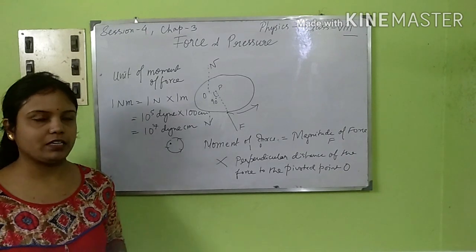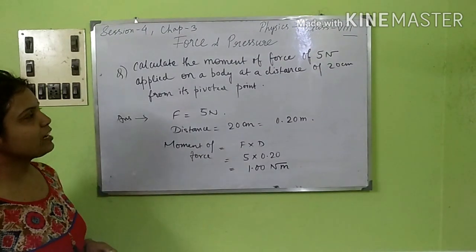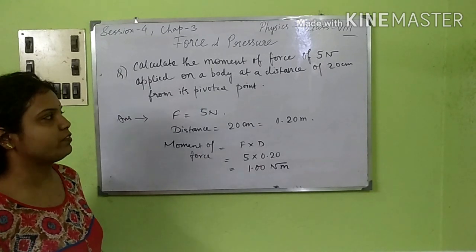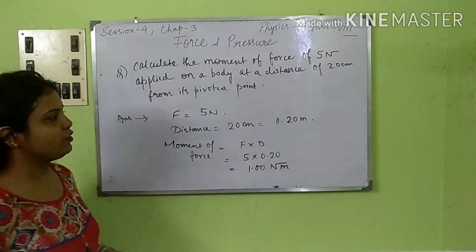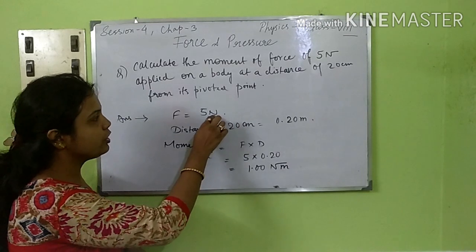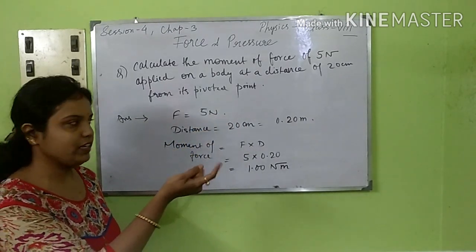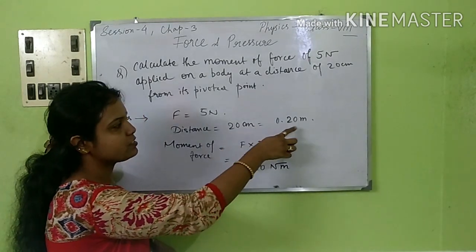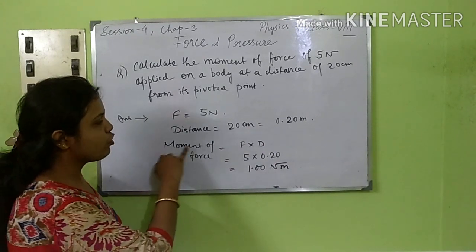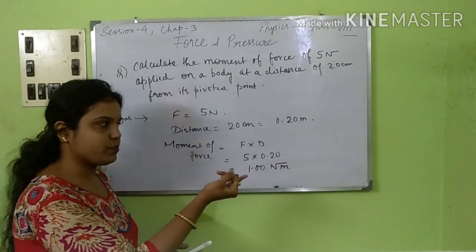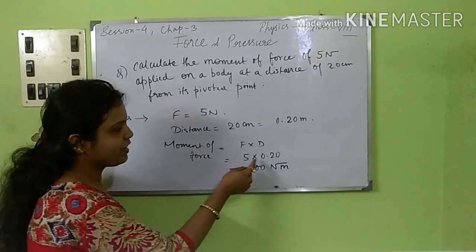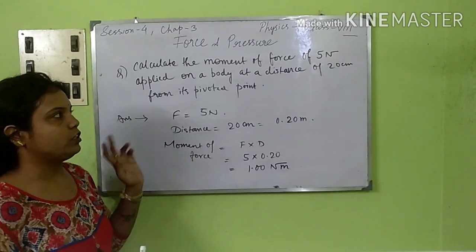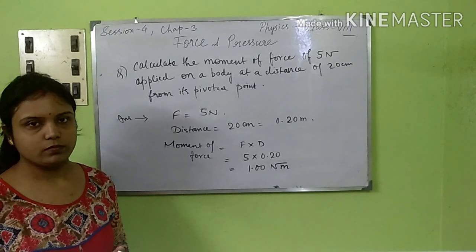Next, coming to one sum so that it gets clear to you. Now see this question, calculate the moment of force of 5 Newton applied on a body at a distance of 20 centimeter from its pivoted point. So the force is given as 5 Newton and the distance given is 20 centimeter. As Newton is given, we need meter, because centimeter is the CGS unit. So we have converted that, divided by 100, we get 0.20 meter. The moment of force is the magnitude of the force into perpendicular distance. So 5 into 0.20 you are getting 1 Newton meter. So this is the solution for the particular sum of moment of force.